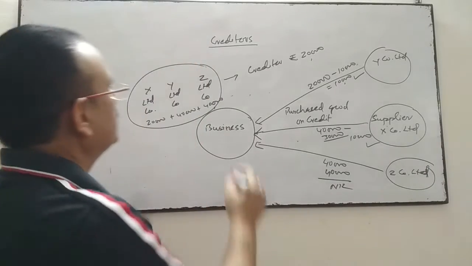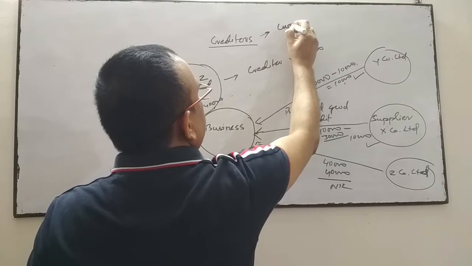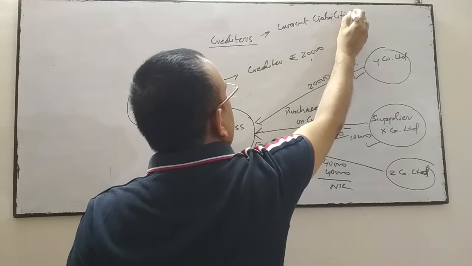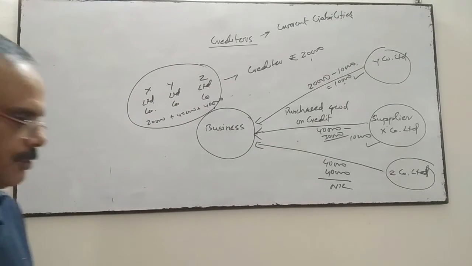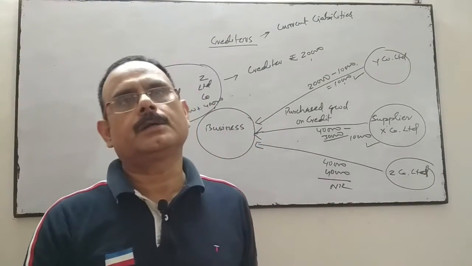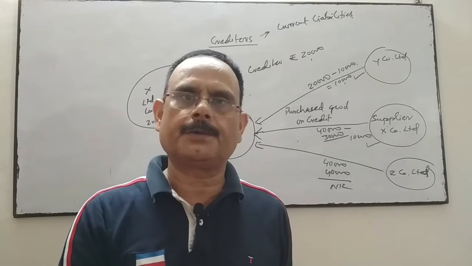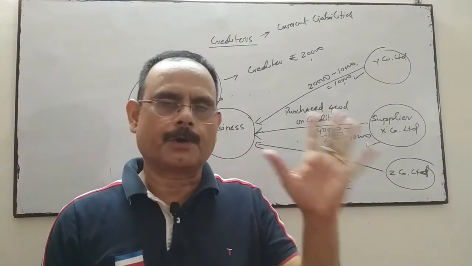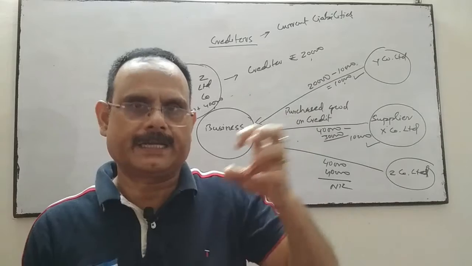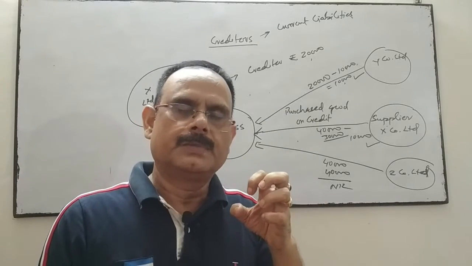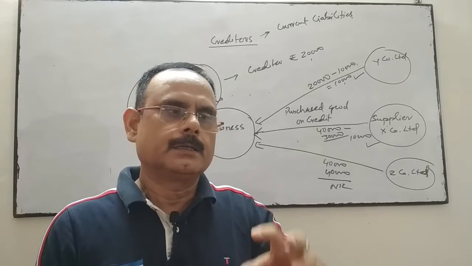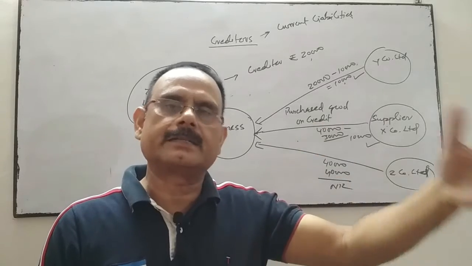So creditors is your current liability. It is your current liabilities. Is it clear what a creditor is? Creditors are the person or party or firm or company from where our business has purchased the goods on credit, and the amount is not yet settled to them.